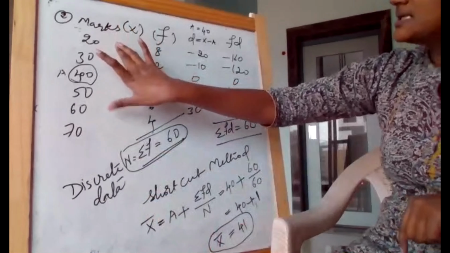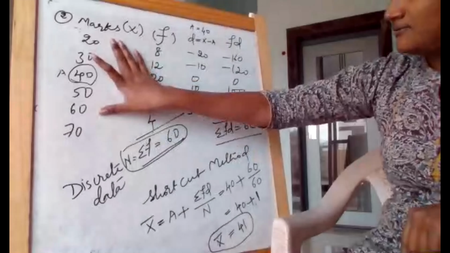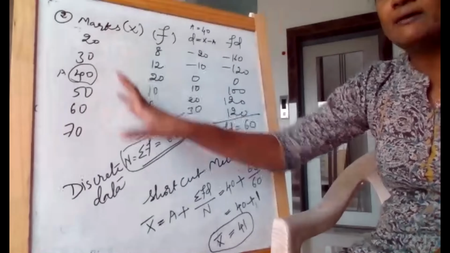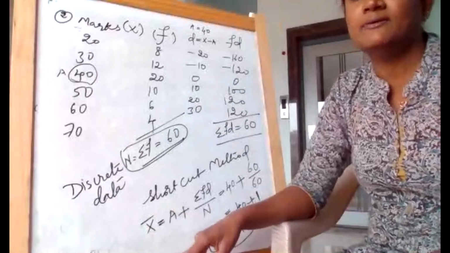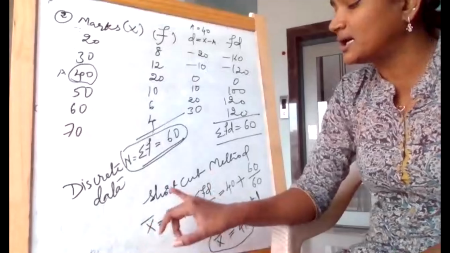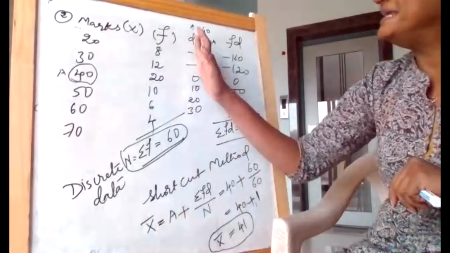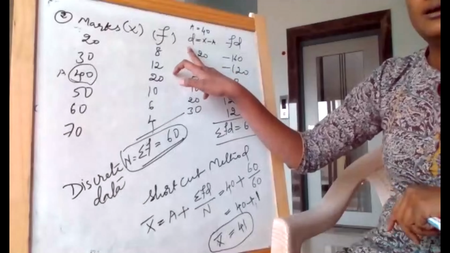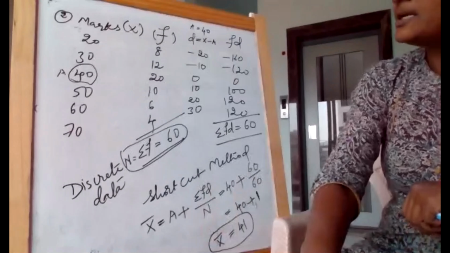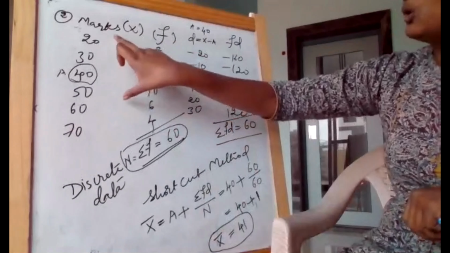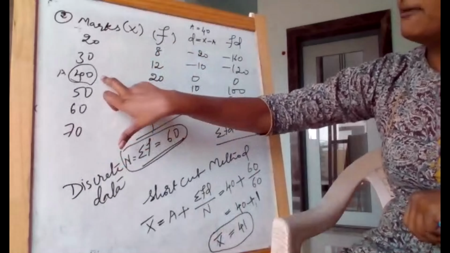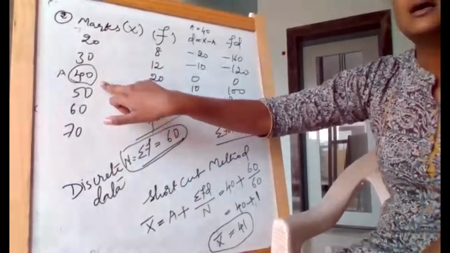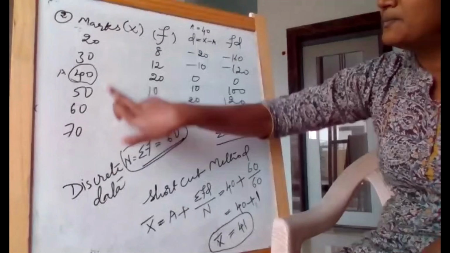So if you see this, though this data is very small, we have only 6 values in this, but when it is a huge amount of data, what we try to use, we try to deviate our x value. D represents deviation. In order to deviate, what did we do? We picked one of the mid values, some center value from this given x variables. So I just took 40, which is mid value.